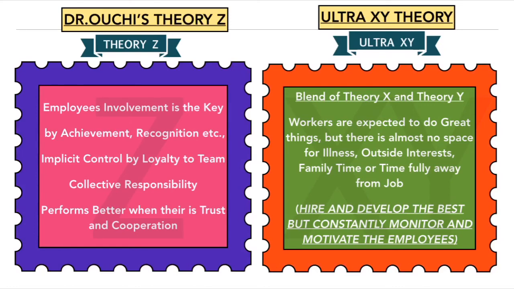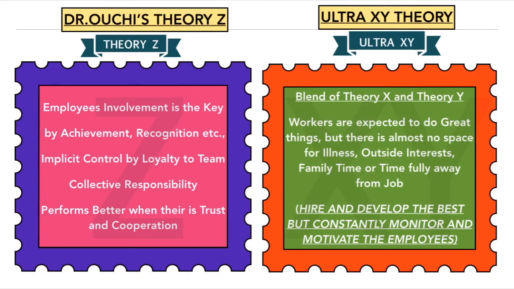Coming to Ultra XY theory. Ultra XY theory assumes a blend of theory X and theory Y. The workers are expected to do great things, but there is almost no space for illness, outside interests, family time, or time fully away from the job. They want to hire and develop the best according to theory Y, but they need to constantly monitor the employees and motivate them according to theory X. That is why it is called a blend of theory X and theory Y, which is called Ultra XY theory.